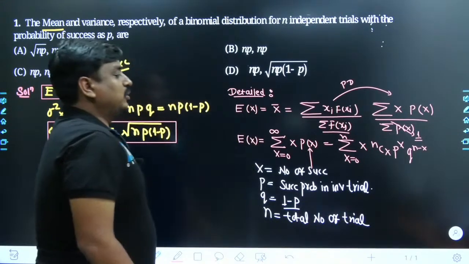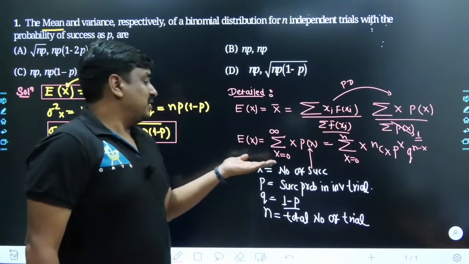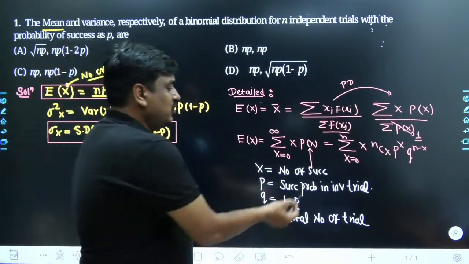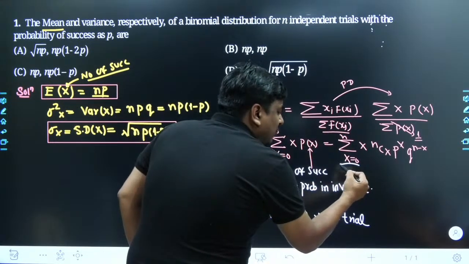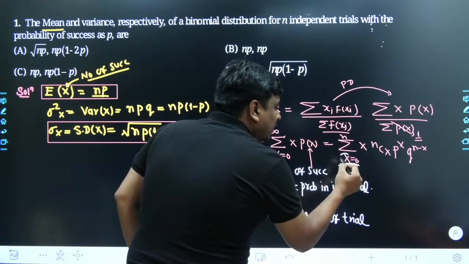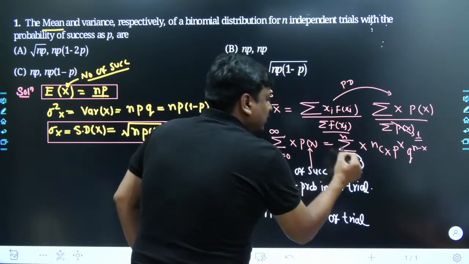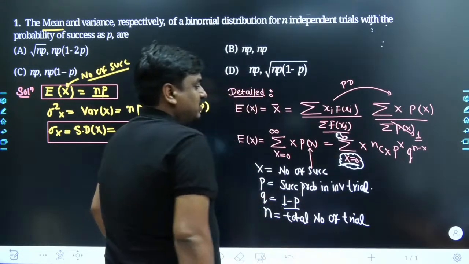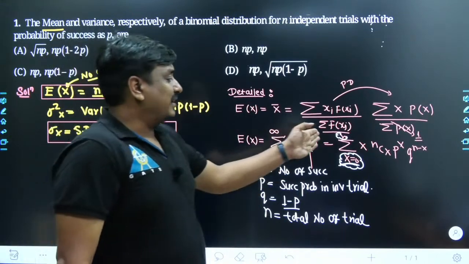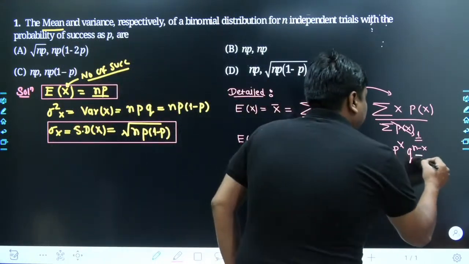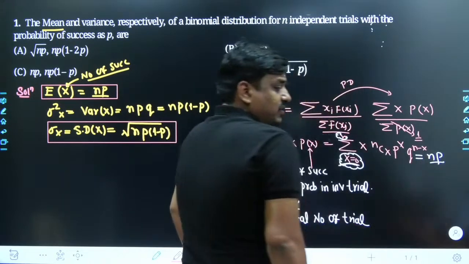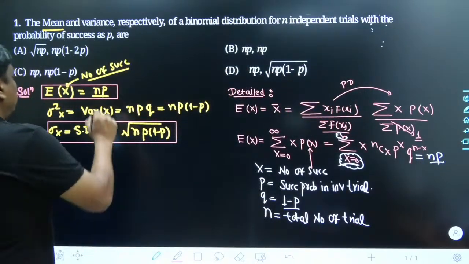If you want to calculate the expected value of x, which is the number of successes, obviously you have to follow this form. The minimum number of successes is 0, and the maximum is n. So mathematically, once you expand them together, the result we get is simply going to be np, which has already been written.